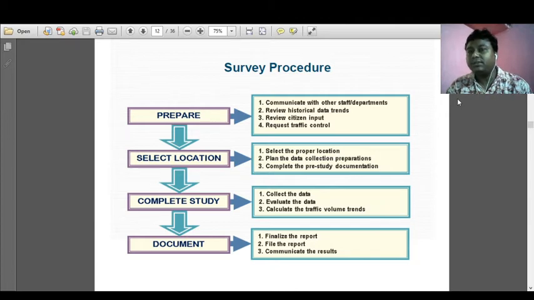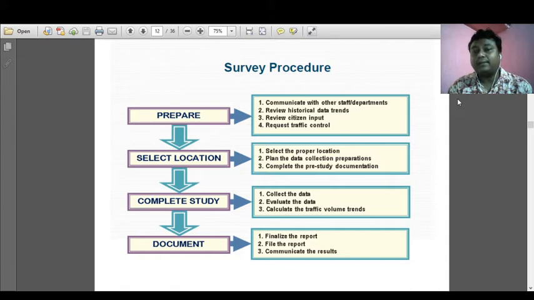The proper location means a proper area where the maximum traffic is moving. We will not select a location where the traffic movement is low throughout the year. We have to keep in mind the area where there is a traffic jam, congestion on the road, where the traffic speed is comparatively less than the standard value. At that location basically we will give some emphasis.